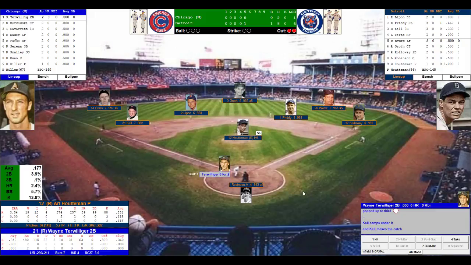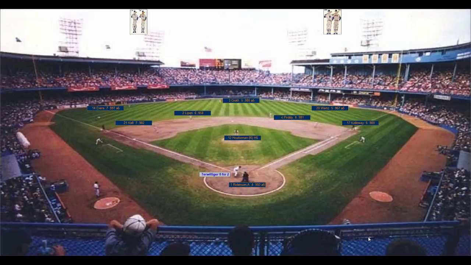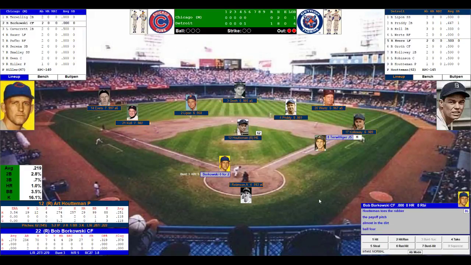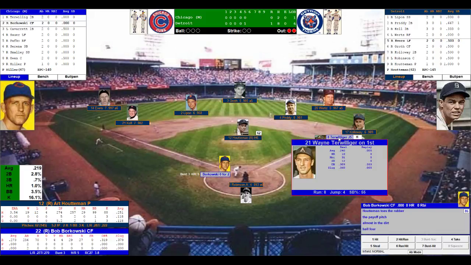And here comes Wayne Terwilliger, to extend this Cubs inning. He did have 10 home runs with 31 RBIs in 1950. Robinson sets the target. Here's the pitch by Houtman, and he walks. So Terwilliger is on first, the 8th base runner.